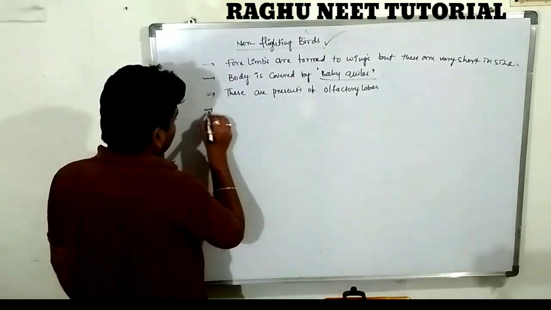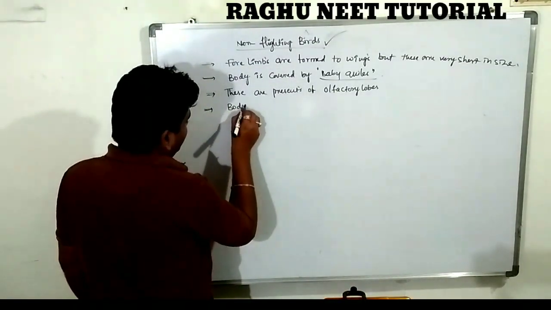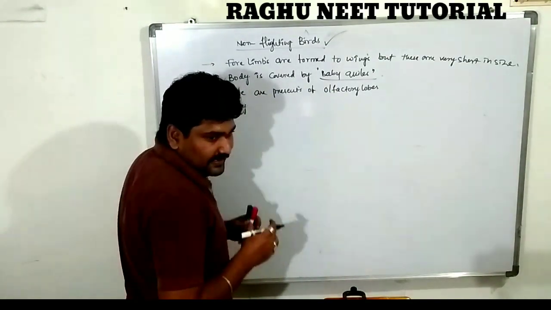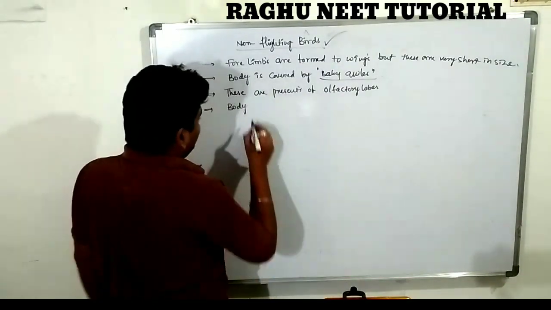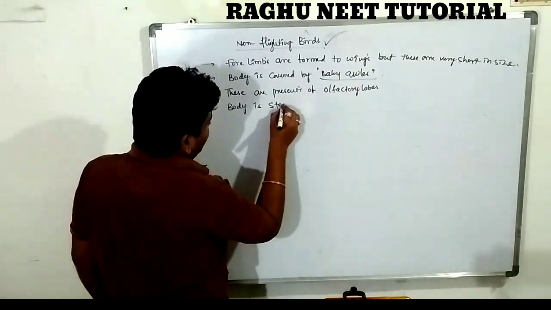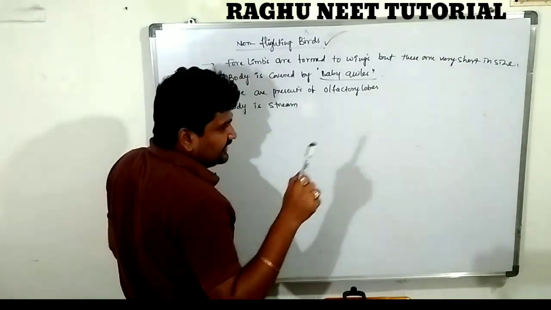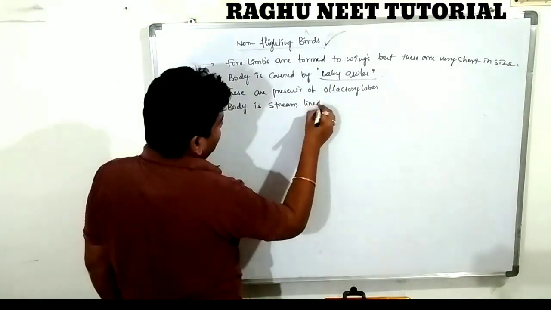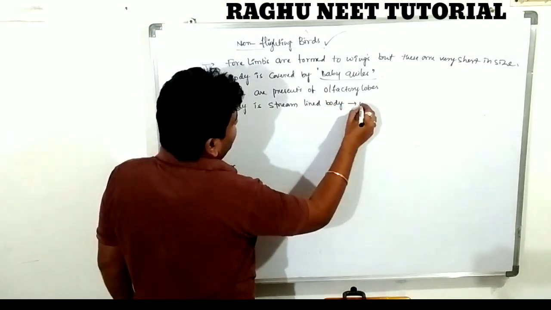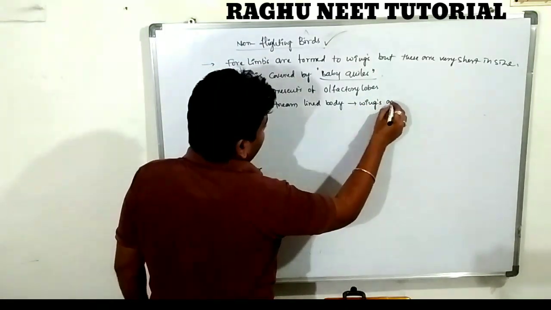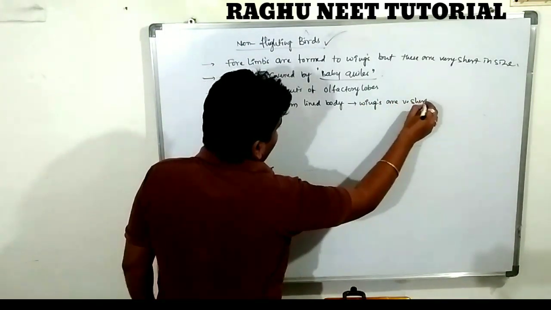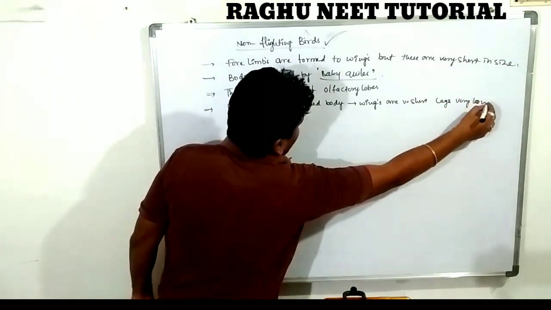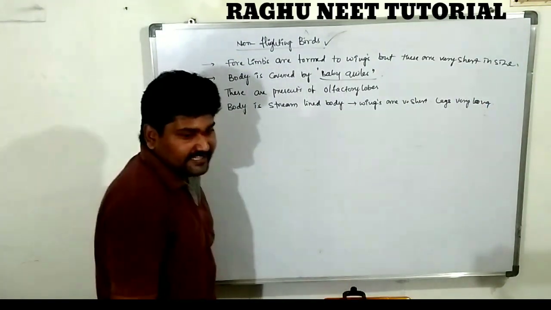Clear. Next one. The body is a streamlined body, but the wings are very short and the legs are very large. In flighted birds the wings are very large and the legs are very short. In non-flighted birds the wings are very short and the legs are very long in size.